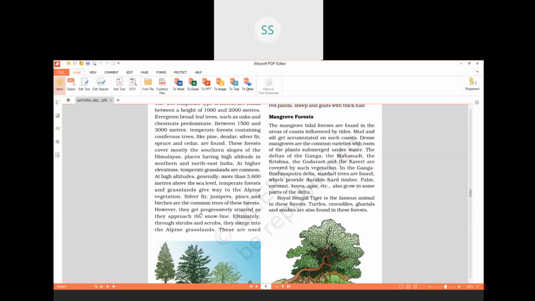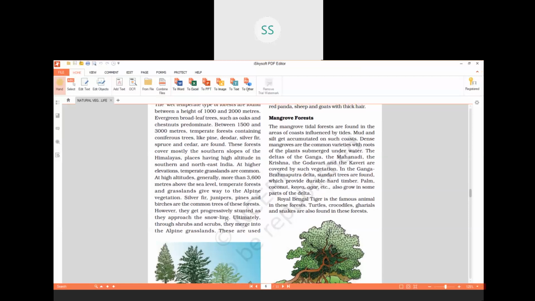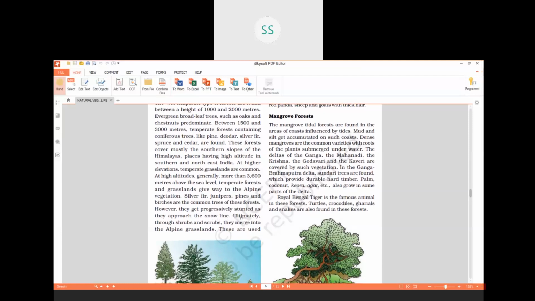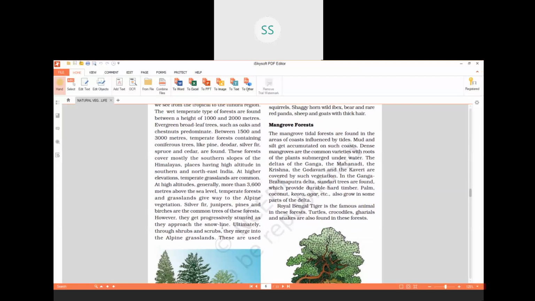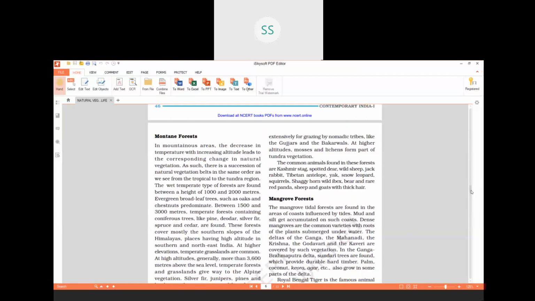So after alpine vegetation, as you go higher you will also reach the snow line a little bit, where you will see a progressive stunted growth of these trees. So ultimately through shrubs and scrubs, they merge into alpine grasslands. So as you go a little higher from alpine vegetation, it will turn into alpine grasslands.